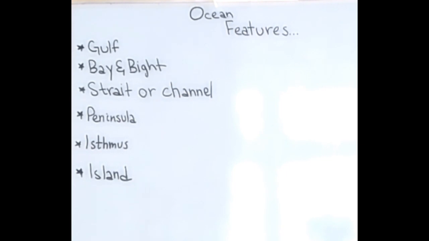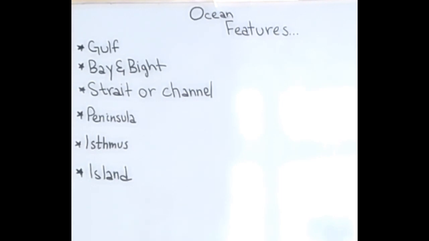Bay and Bight. A bay is a body of water connected to an ocean and partially surrounded by a curved piece of land. A bay is usually smaller and less enclosed than a gulf, and the mouth of a bay, where it meets the ocean, is usually wider than that of a gulf. However, some bays such as Bay of Bengal, which is the largest in the world, are extremely large. The largest enclosed bay is Hudson Bay in Canada.